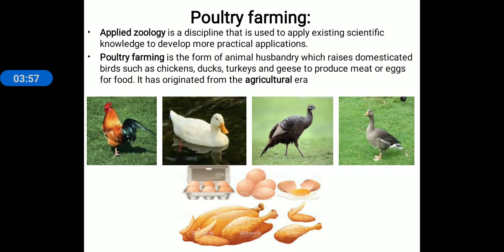Now see, in Maharashtra or in our region, chickens are mostly reared. There is less practice of ducks, turkeys and geese. Mostly chickens are used in poultry farming. And in some areas there is also the emu bird. Emu farming is also done in some areas of Maharashtra. But chickens are most preferably used in poultry farming.